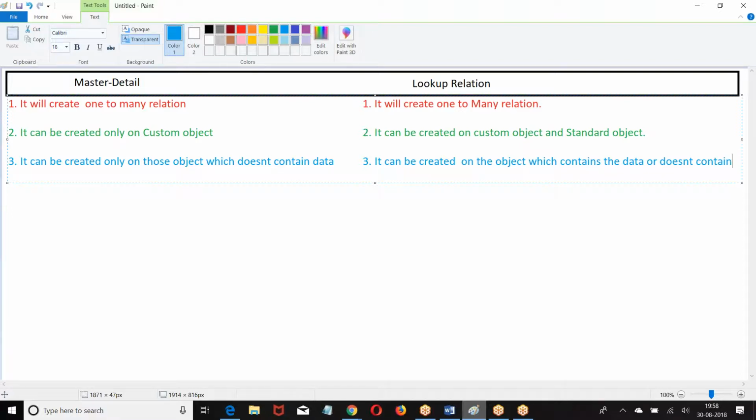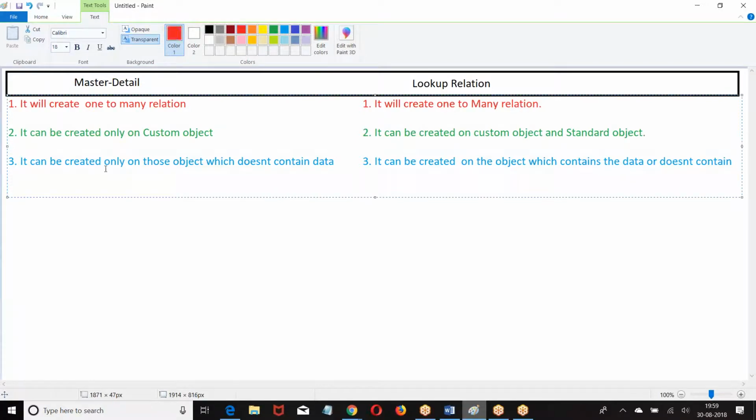As of now, what is a lookup? Lookup is used to create a one-to-many relation. It can be created on standard objects as well as custom objects. It can be created on the object which contains the data or which does not contain the data. Master detail can be created only on the object which does not contain the data. Right, boss? Okay. Let us go to the next one.